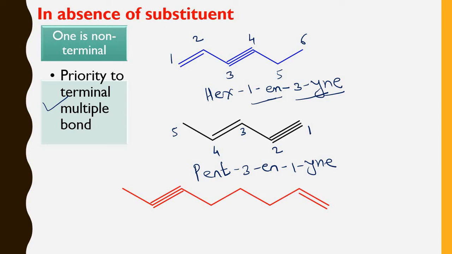Here also the double bond is at the terminal position. That's why you have to give the priority to the double bond. That's why it is numbered this way: 1, 2, 7 and 8. So it is oct-1-ene-6-yne. Understand? Now we'll see the third criteria.